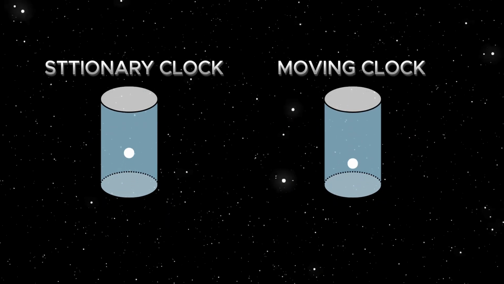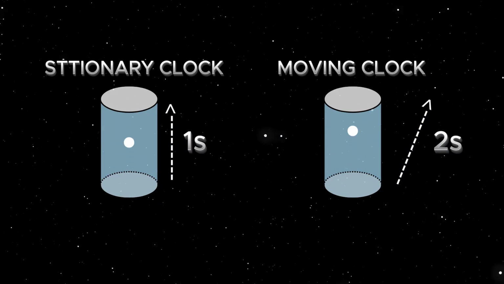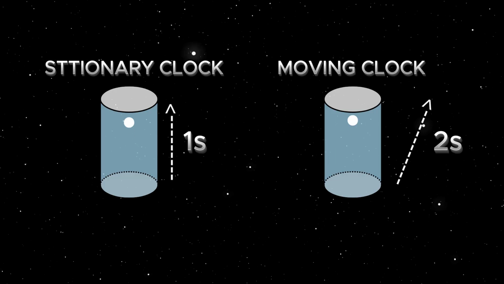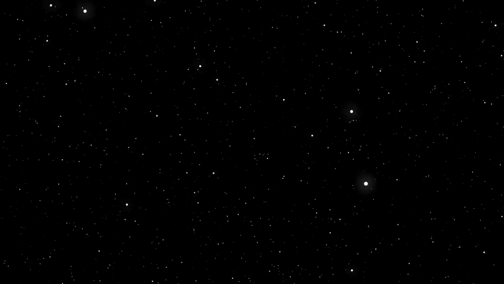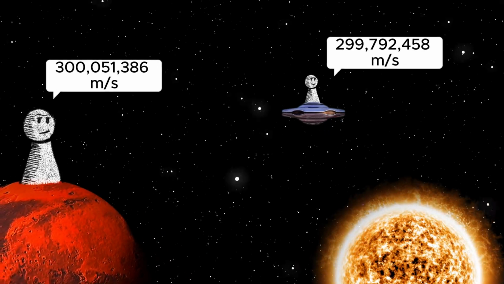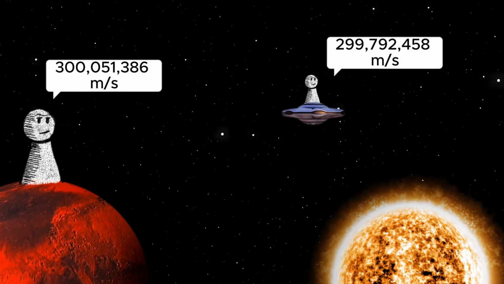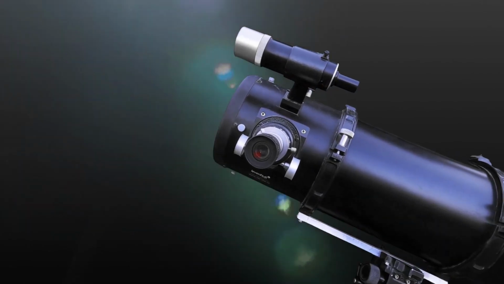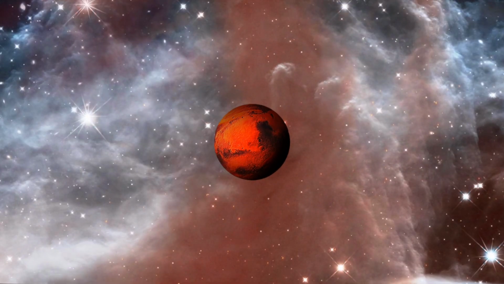Light always moves at c, so if it travels a longer path, the outside observer measures more time for the same tick. That result is time dilation. The moving clock's tick takes longer when viewed from the outside. This is also why you cannot simply add velocities for light. If you tried, observers would measure different values for light speed. Instead, space and time adjust so that everyone measures light at c.